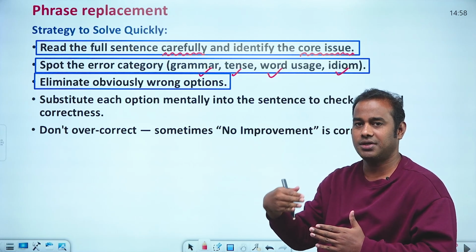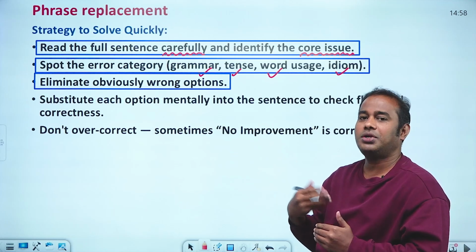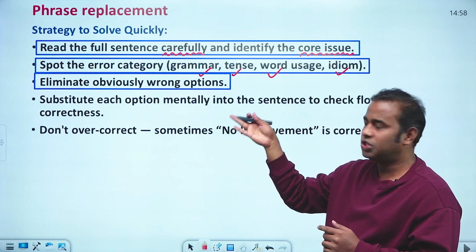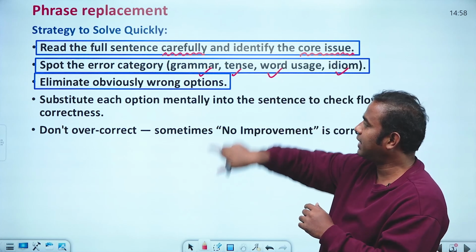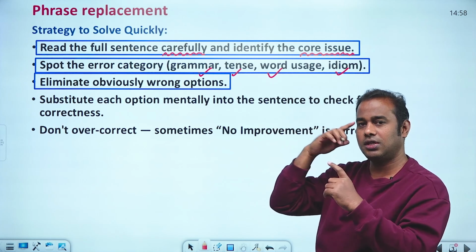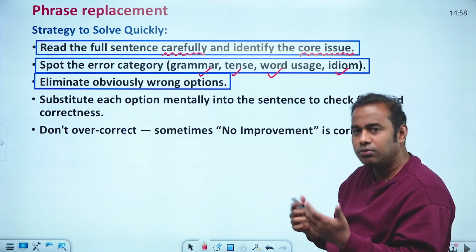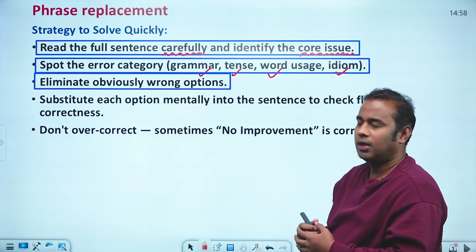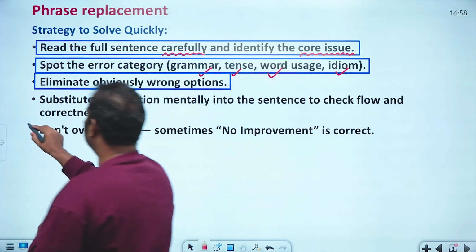This is called the elimination technique. Then you need to substitute each option mentally, plug it into the main sentence, and check whether it is the right answer. You just try it in your mind. But the main point here is: do not overcorrect.